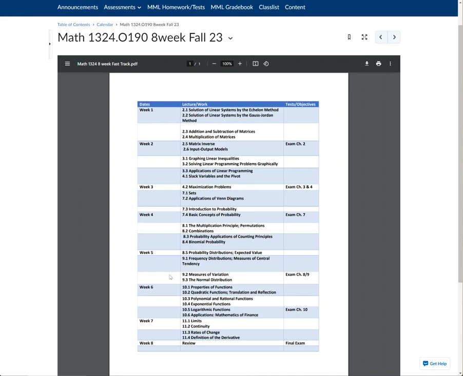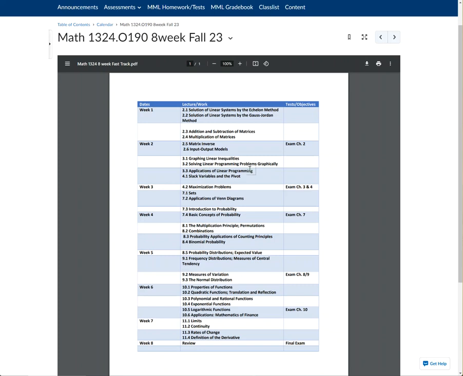Everything is ultimately due down here at the end. But if you wait, you're going to get really bogged down. You're not going to be able to do it all in 1 week. So this is a way to say, well, in week 1, let's try to do these 4. In week 2, let's do these 2. We'll take exam chapter 2 and we'll start this.